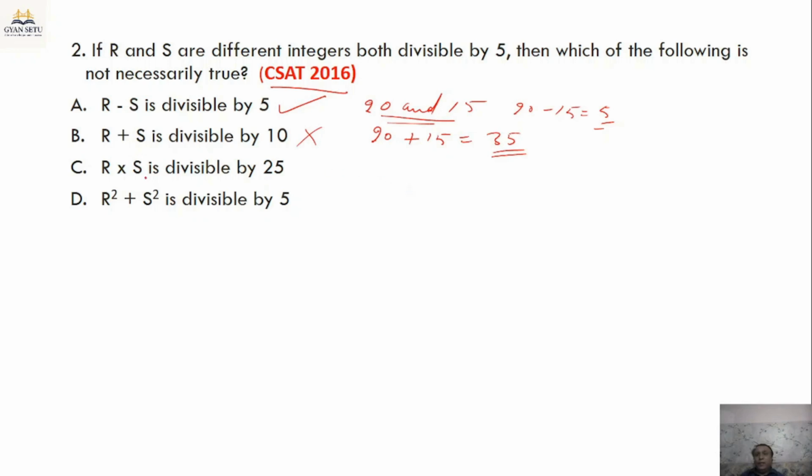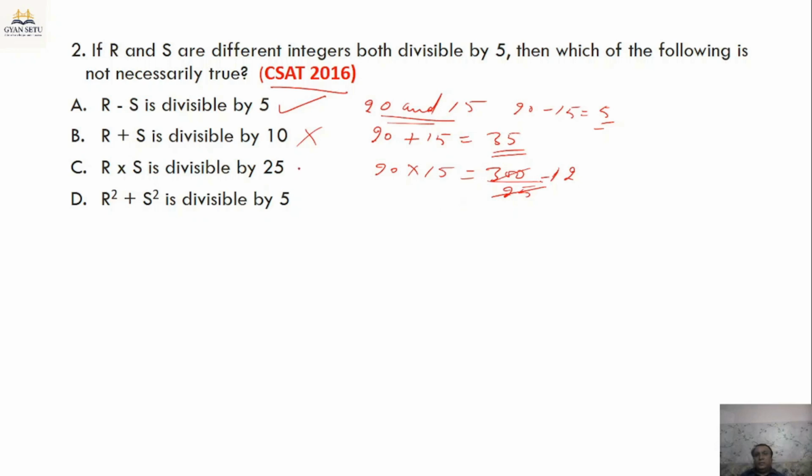Next is R into S is divisible by 25. Let's see: 20 into 15 will be 300, and 300 is divisible by 25.